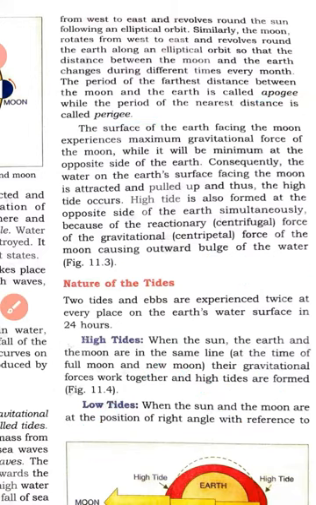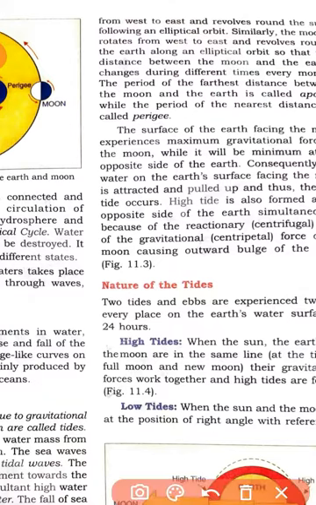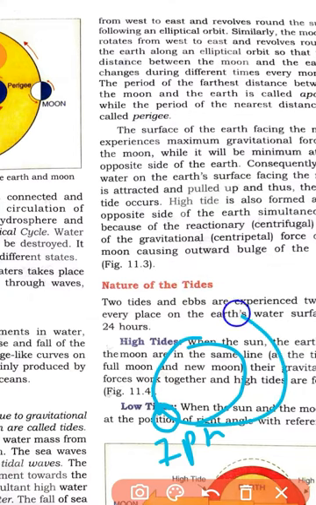But it is not exactly 24 hours in a day. This is the earth. So this place, you can say, experiences the tide at 7 p.m. Okay, 7 p.m., and on the next day it will not experience the tide at 7 p.m. Why will it not experience it?